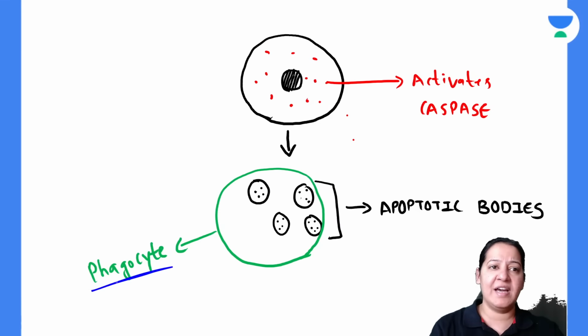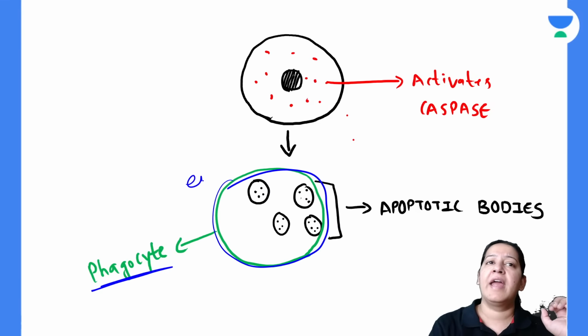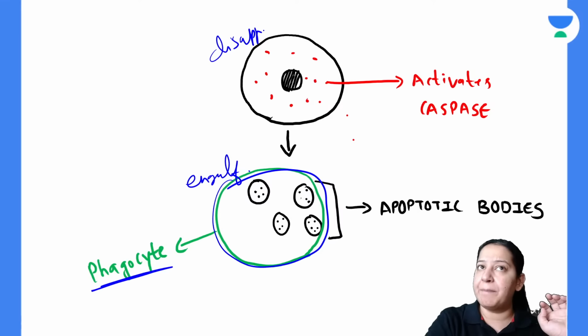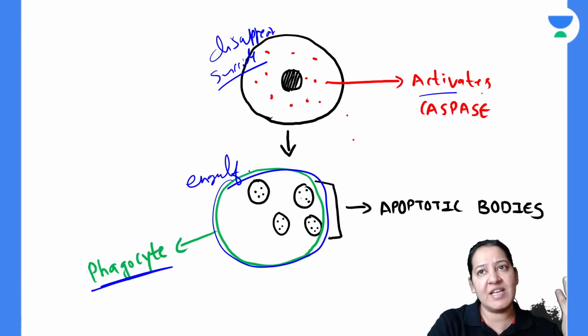Can you see a phagocyte here? A phagocyte, the green color cell. It will come and eat or engulf all the apoptotic bodies. This cell disappeared from the world. It has committed suicide. The cell has committed suicide by activating caspase enzyme.